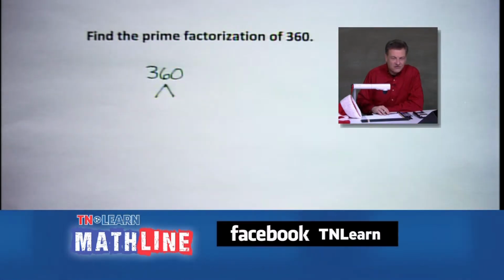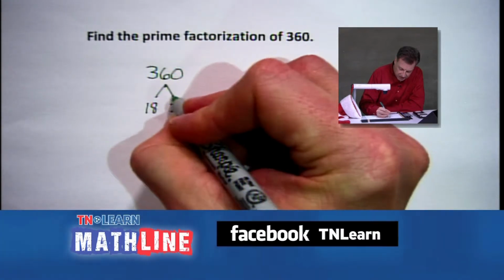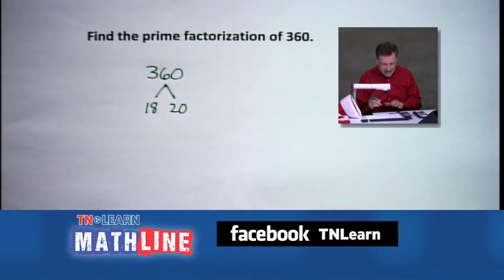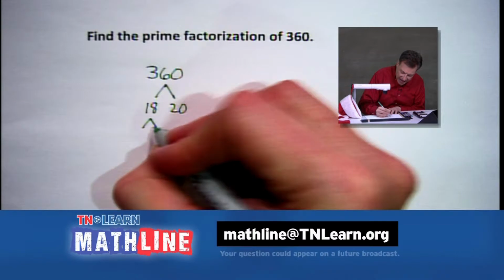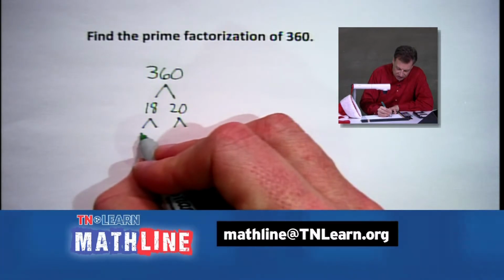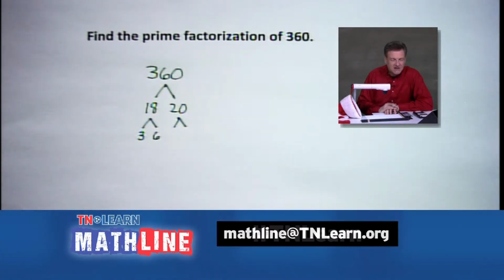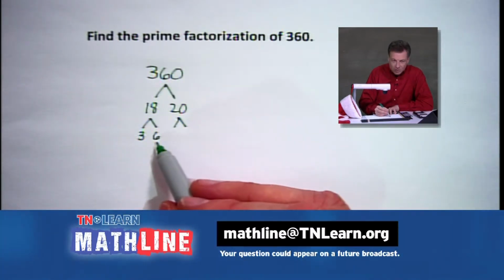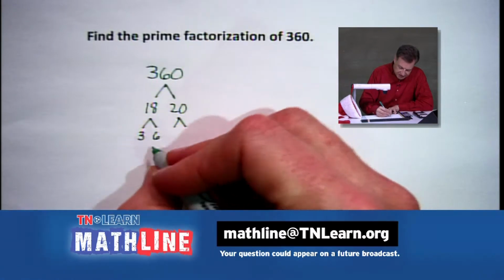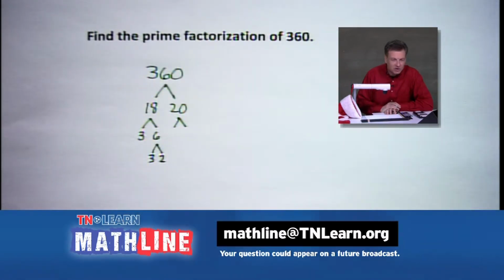And I'm going to go for 18 and 20. Why not? 18 and 20, close together. They work pretty well. And let's start breaking things down. Lots of numbers here. We've got 18. That'll break down into, how about it, 3 times 6. And remember, we're looking for prime factorization, so we keep breaking down until we have no more numbers that we can break down. We can do the 6, by the way, down to 2 and 3, or 3 and 2, however you want to write it.